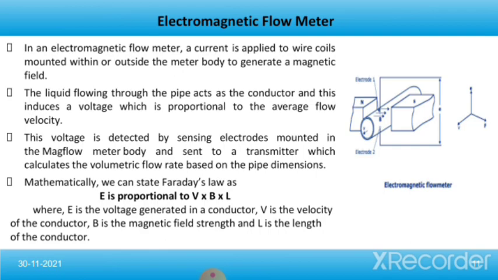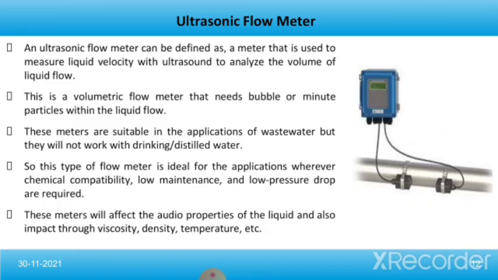Now we'll talk about the third type of variable area flow meter, that is the ultrasonic flow meter. An ultrasonic flow meter can be defined as a meter that is used to measure liquid velocity with ultrasound to analyze the volume of liquid flow. This is a volumetric flow meter that needs bubbles or minute particles within the liquid flow.